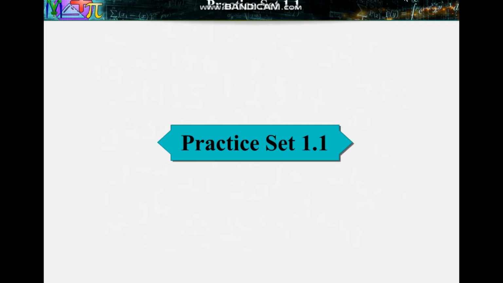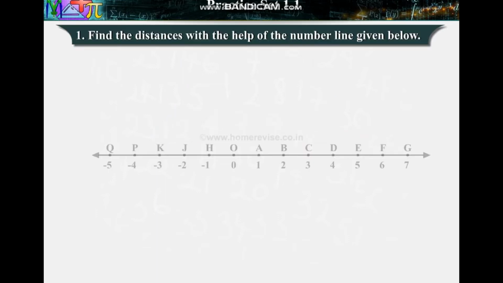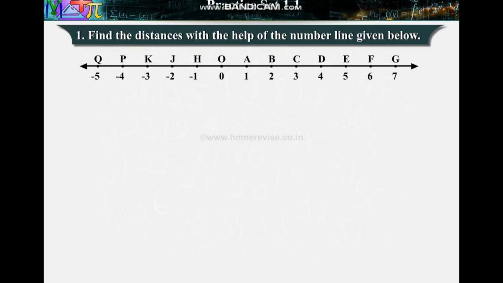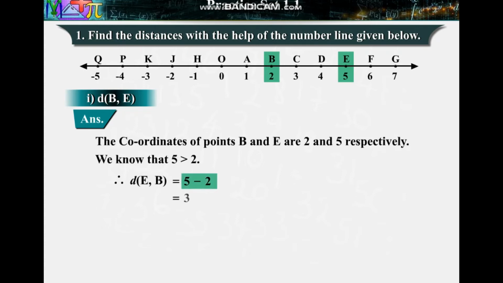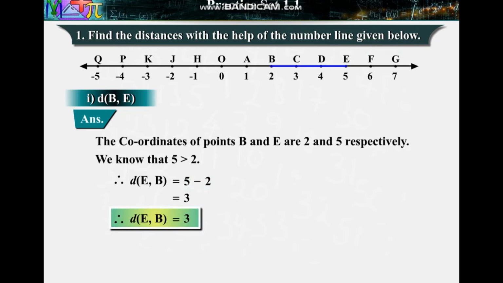Practice set 1.1. 1. Find the distances with the help of the number line given below. Distance between points B and E. Answer: the coordinates of points B and E are 2 and 5 respectively. We know that 5 is greater than 2. Therefore, distance between points E and B is equal to 5 minus 2 is equal to 3. Therefore, distance between points B and E is equal to 3.